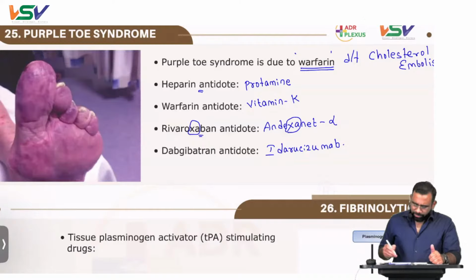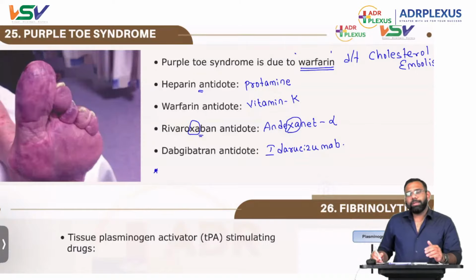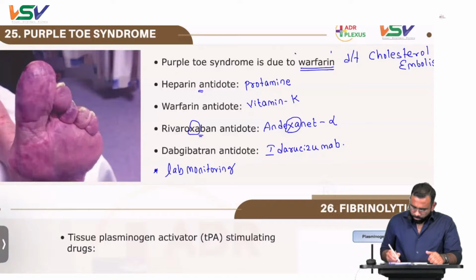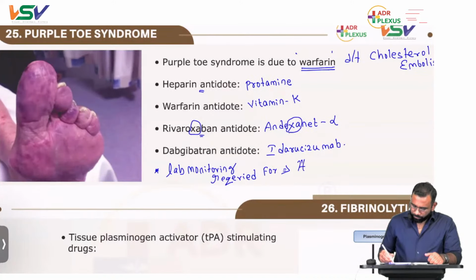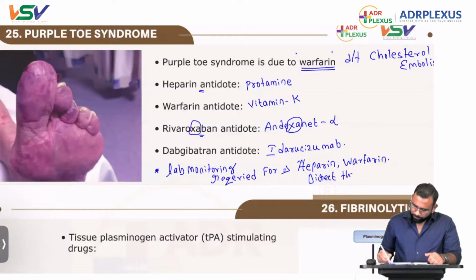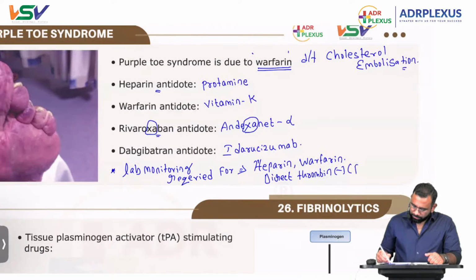And then the very important one in anticoagulants, whether parenteral or oral, is lab monitoring. Lab monitoring is required for what? Lab monitoring is required for heparin, warfarin, and as well as direct thrombin inhibitors, which are parenteral.